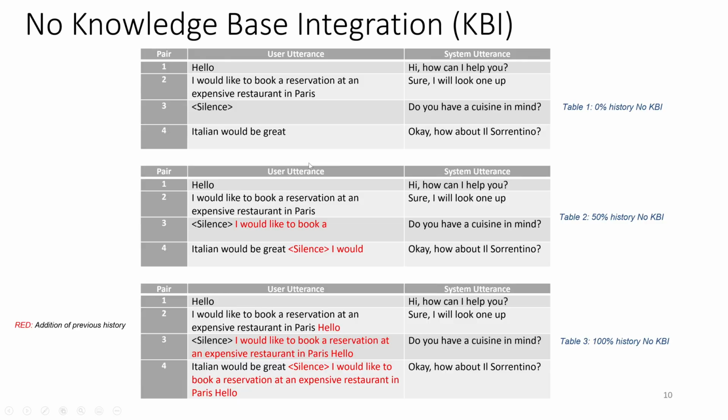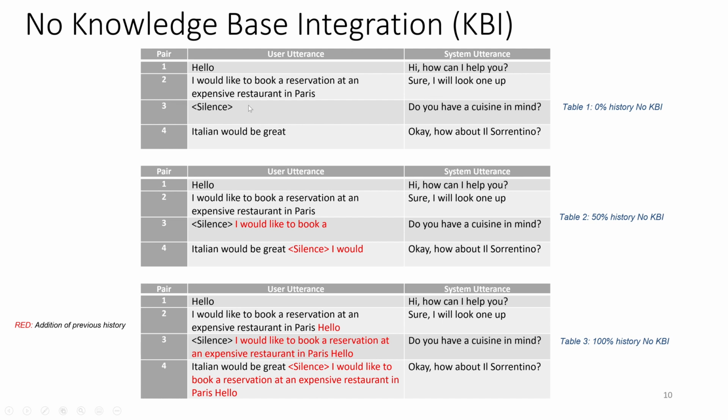Now, the no KBI. Notice in the table 1 example, we have the user utterance and the system utterance. User says, hello, system, hi, how can I help you? User, I would like to book a reservation at an expensive restaurant in Paris. System replies, sure, I will look one up. And so on and so forth. A simple conversation. This is the most basic example we have in this experiment.